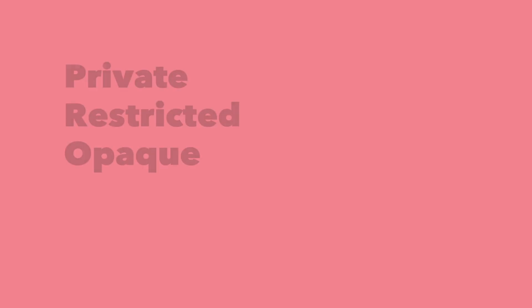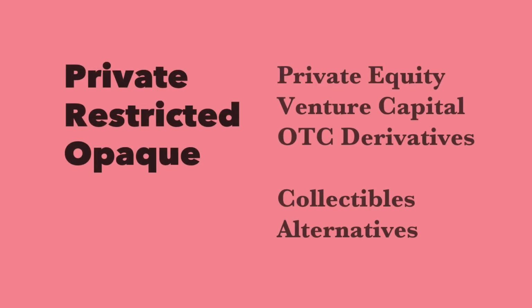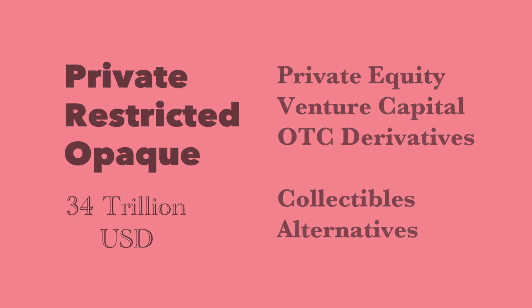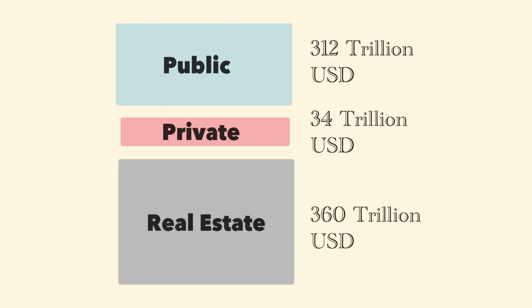On the other hand, we have private, restricted, or opaque markets: OTC derivatives, that's over-the-counter derivatives, private equity, venture capital, collectibles, alternatives, and they amount for around $34 trillion. We can also add the real estate market, the biggest by size, with about $360 trillion of value. A note here is that you can have some indirect access to real estate and private markets through special instruments like REITs and ETFs, which we'll discuss in the future.